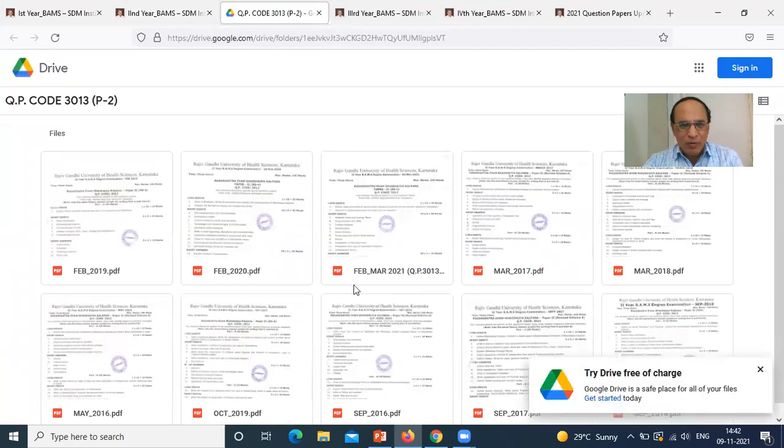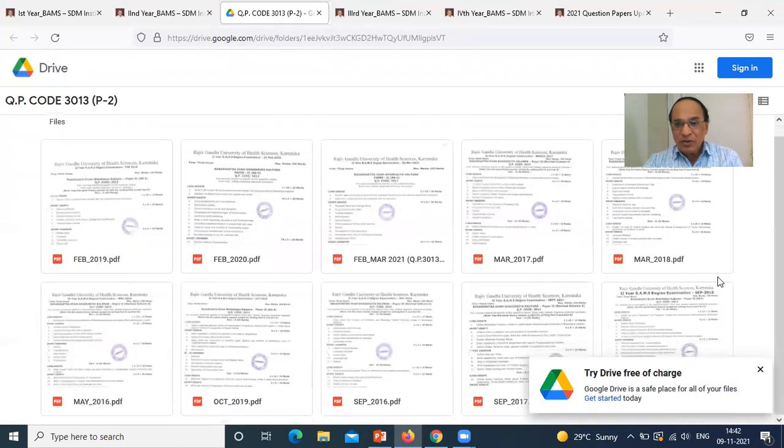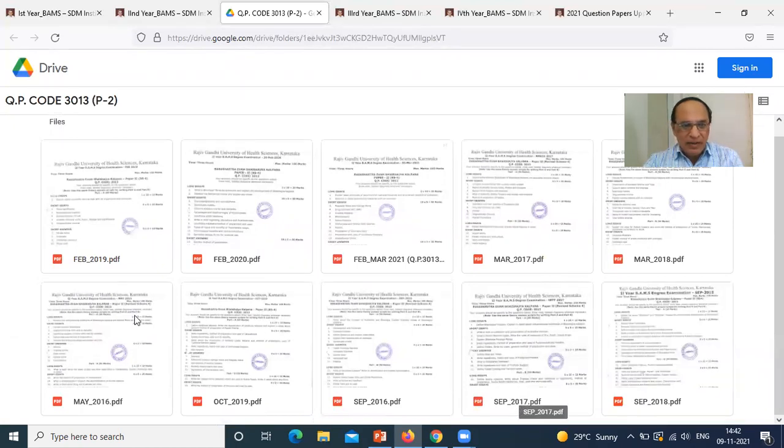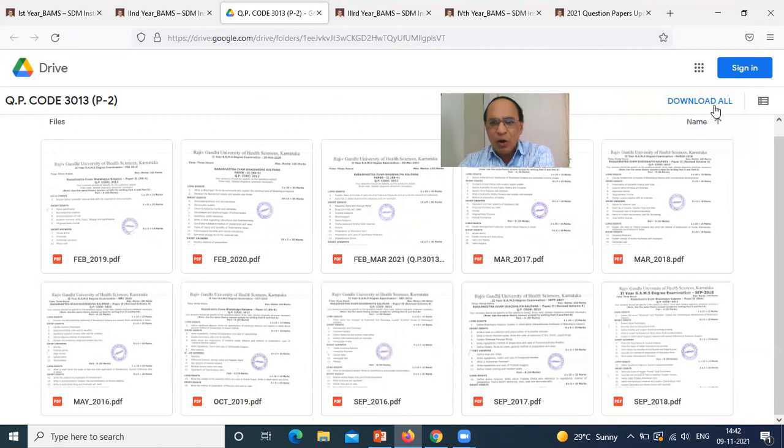For example, can you read over here? This is February 2019. I hope you are seeing this. Then February 2020, 2021, then 2017, March 2018. Then here you can see September 17, then October 19, May 16. So different question papers. And again, I am showing you that's everything. Download all. My dear friends, it is your own duty now to immediately start downloading all the question papers and